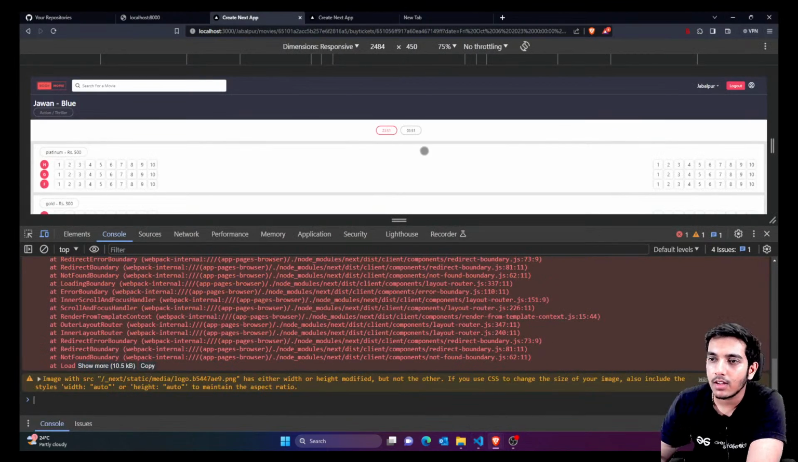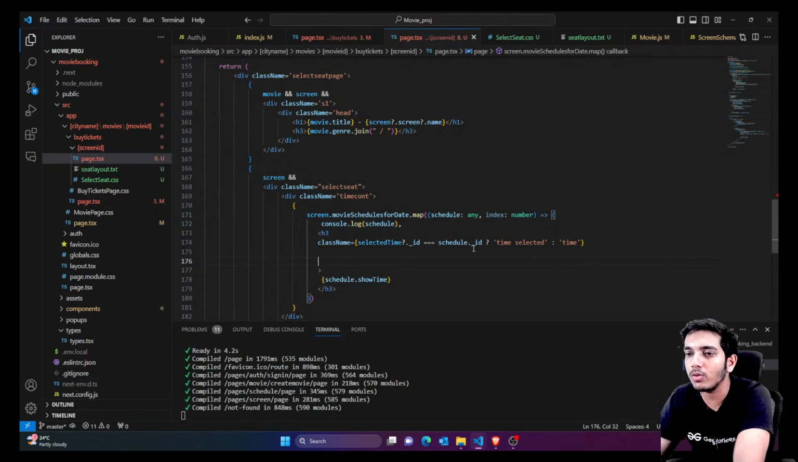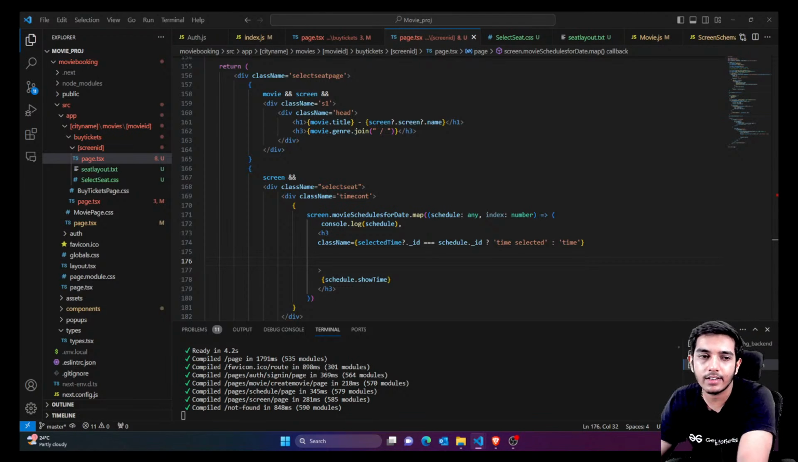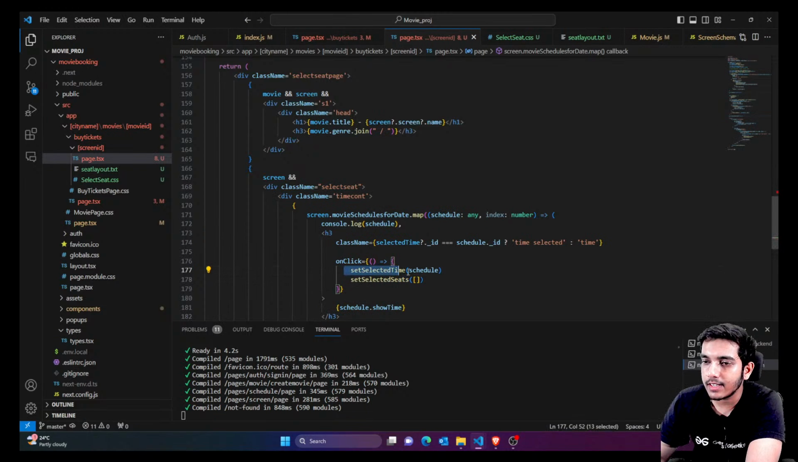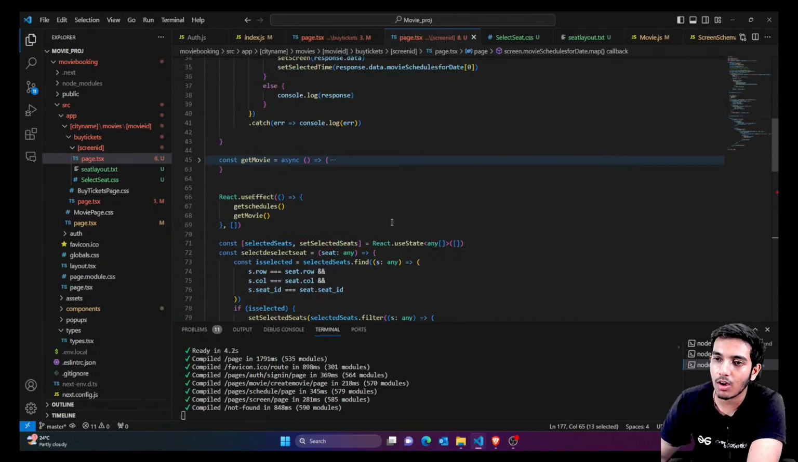I'm comparing it with the 0th object as well as the first object. So the 0th object would be highlighted. So now you would see that this is already highlighted. Now if I click on this, I want to highlight this one. So whatever you click on, just set it as selected time. So I'm just gonna say on click set selected time, and also erase the selected seats. Just pass the schedule here. So set the selected time, whatever time you have clicked on, and set the selected seats. Once you change the time, make sure you have added.